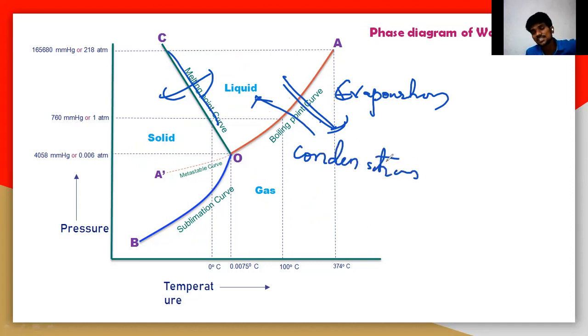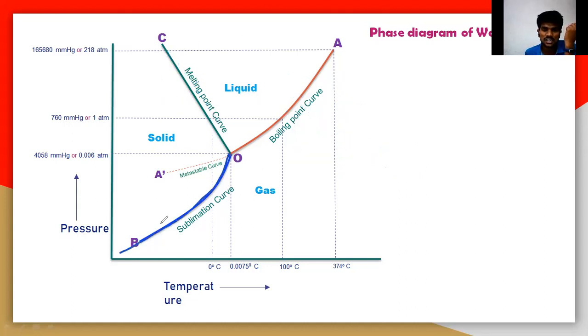Condensation is a process where gaseous molecules are converting into liquid. Liquid converting into gaseous molecules is evaporation. So you can call this curve the evaporation curve, condensation curve or boiling point curve. Then there is another curve, which is called the sublimation curve. You should remember this curve too.